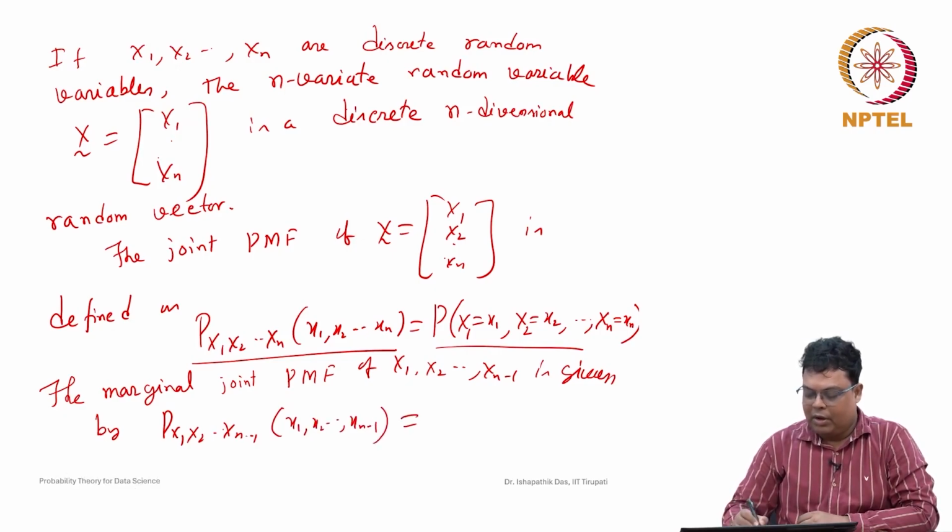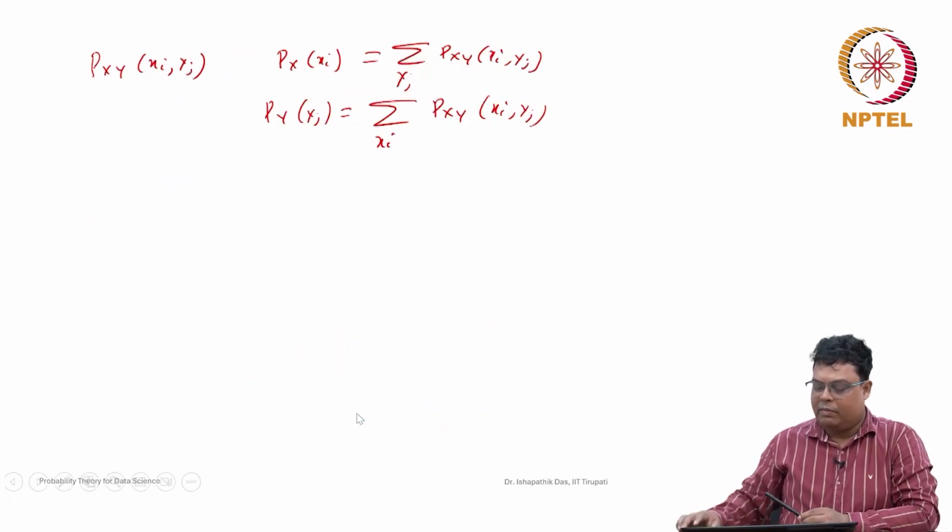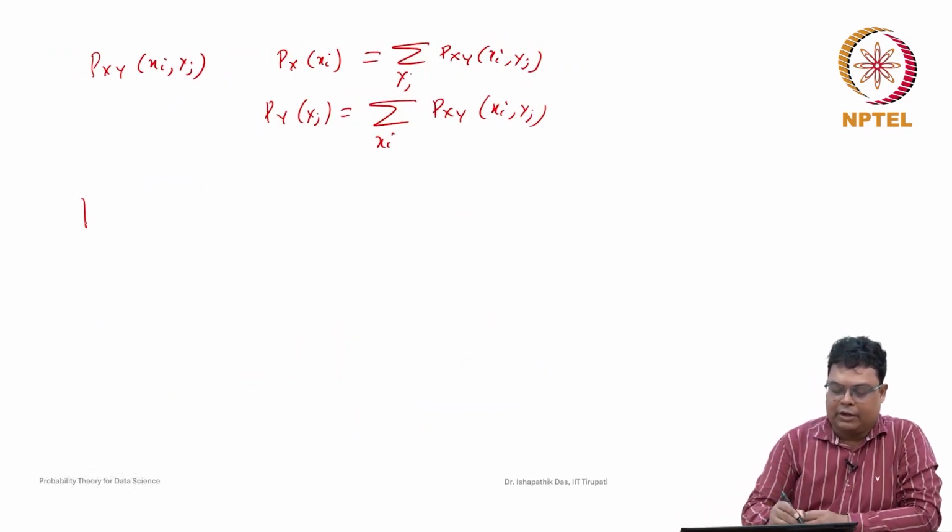Whatever variables we consider stay, and for whatever we did not consider, we have to take the sum over the possible values of those variables. So here it is the sum over xn taking values in its range. In particular, suppose you want to find the marginal probability mass function of X1, that is the probability that X1 equals x1.